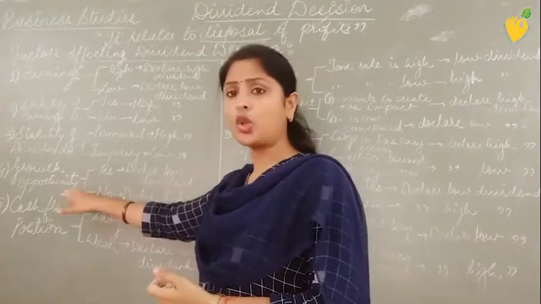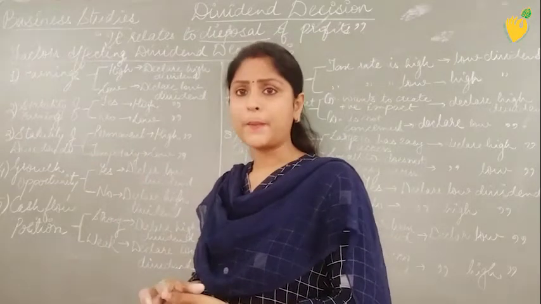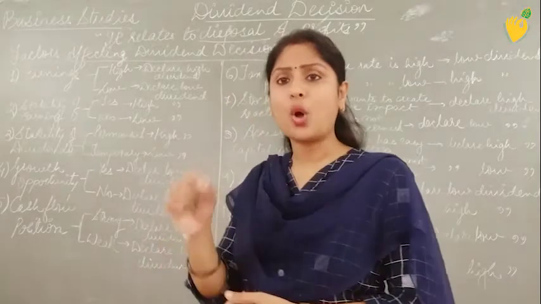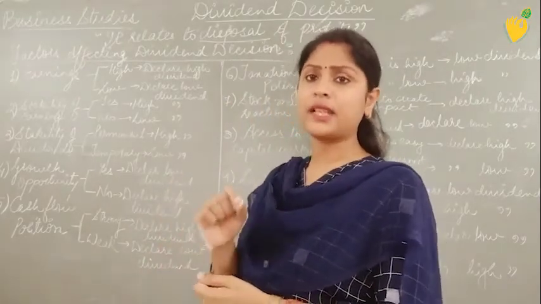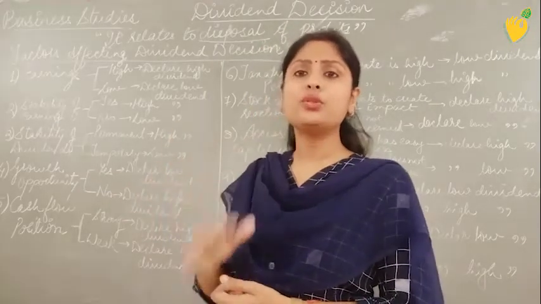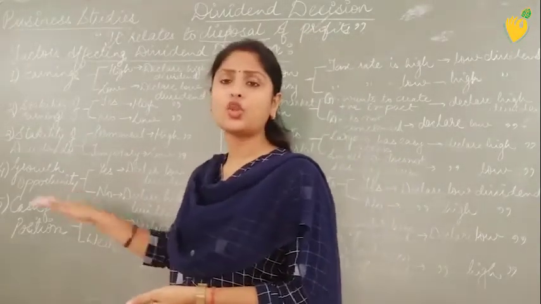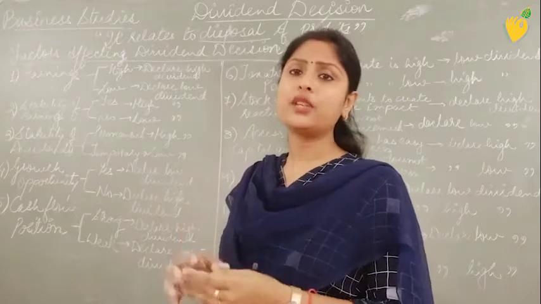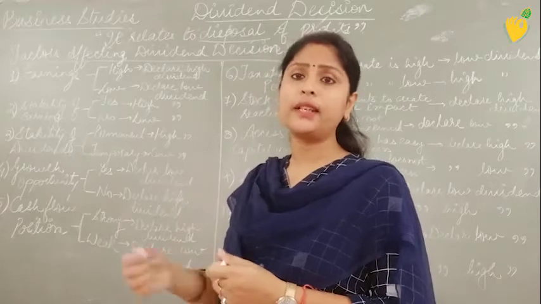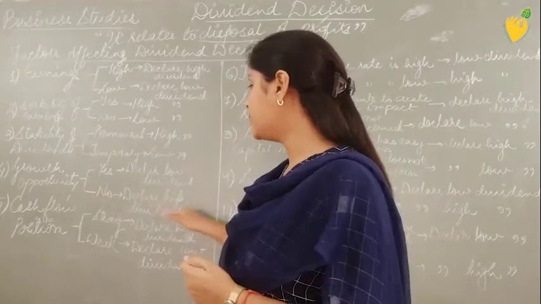So if there is growth opportunity, the company starts saving more funds so that it can do the maximum investment in the future, and in that case cost cutting takes place, and the first cost cutting is that the company declares low dividend, because it has to do the savings for future prospects. But if the company does not have any such growth opportunity, if it is not really seeking to expand its business or adopt modern technology or update itself on a regular basis, the company will declare higher dividends.